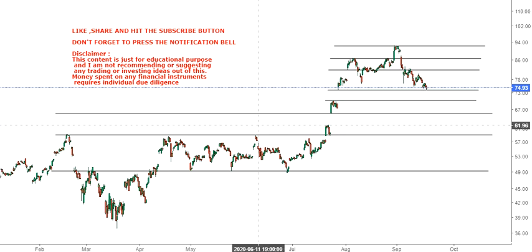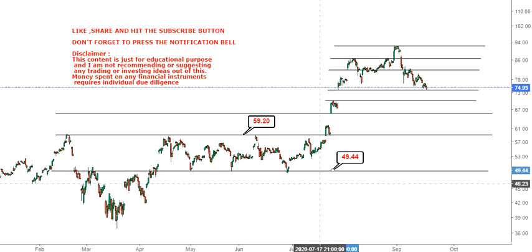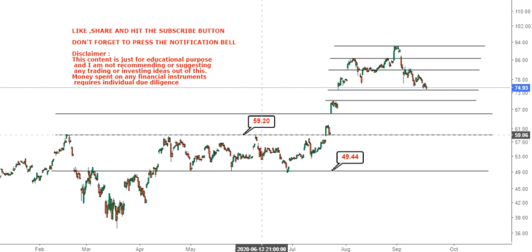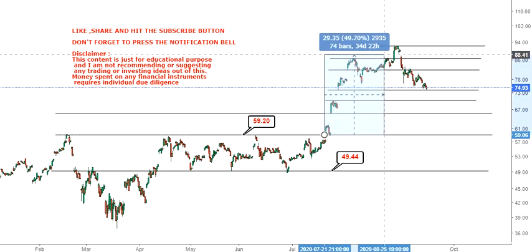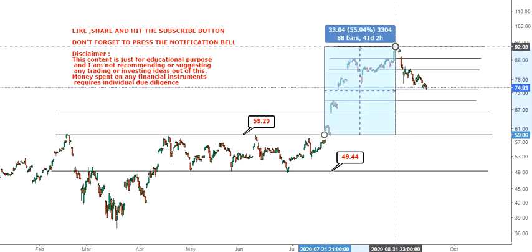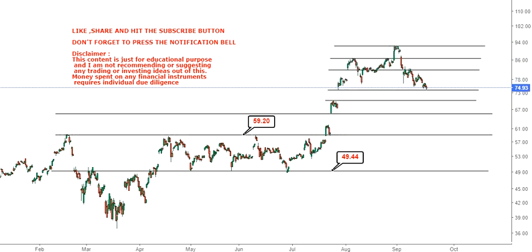So let me first tell you, your previous resistance now becomes support. Your previous resistance was 49.2 on the upside and support will come at around 49.44. But since this level has been broken out on the upside, it will now act as your support rather than a resistance. After the stock moved out from this range, it has already gone up about 55 percent on the upside.